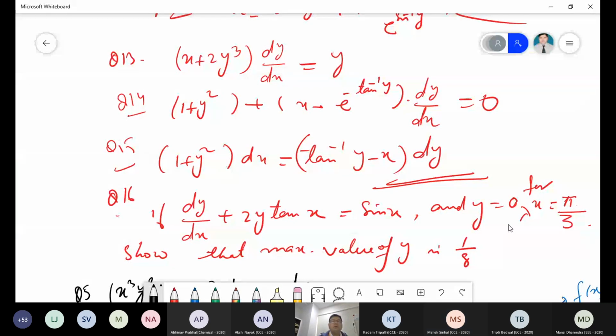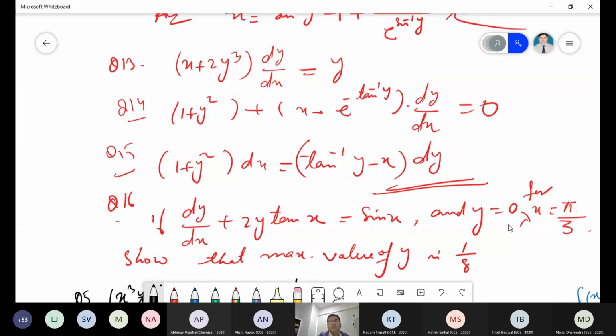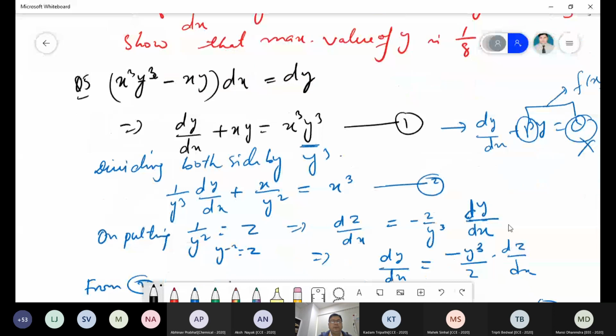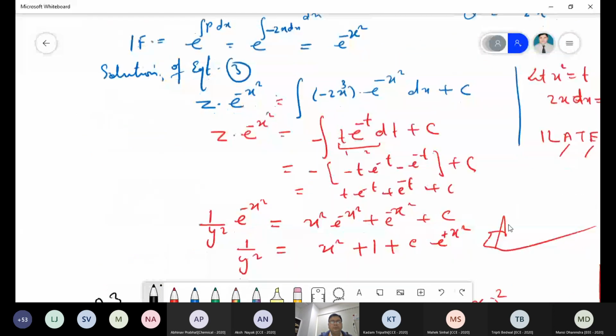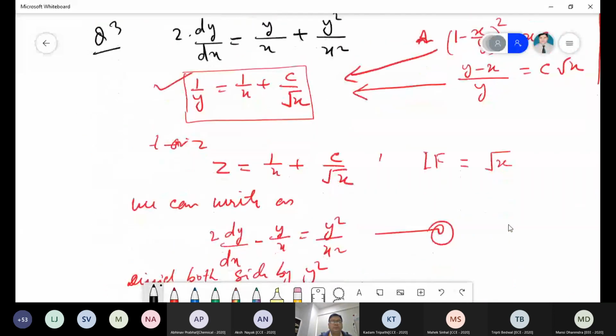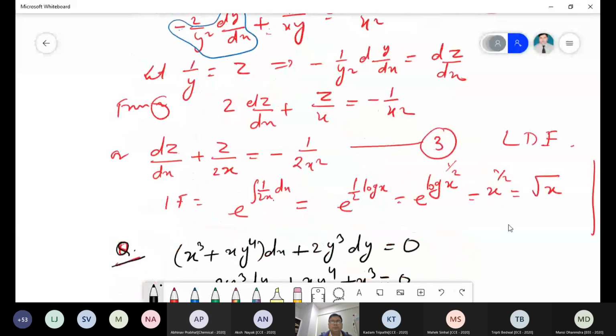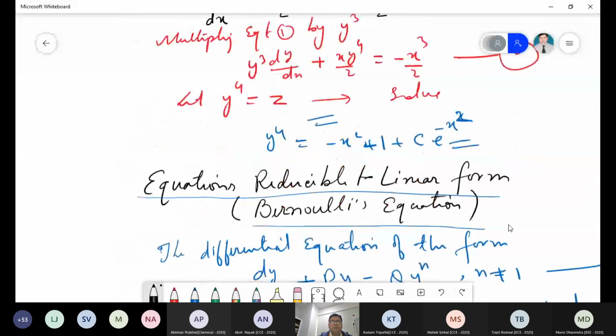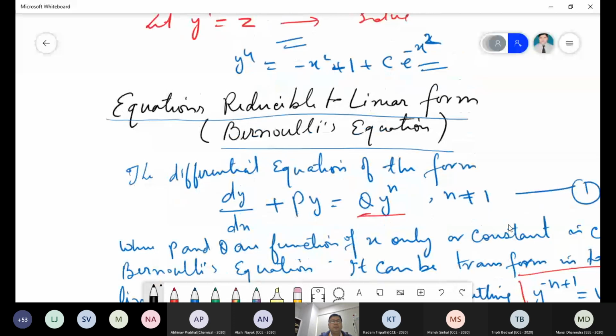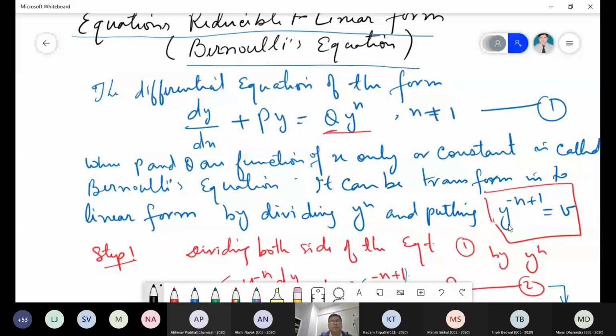This is question number 13. What is the answer of this question? Is this based on linear or non-linear? 0 to pi sin x. Sir, this was discussed, all of this was discussed last time. Fine. Okay, this is the non-linear equation, Bernoulli equation.